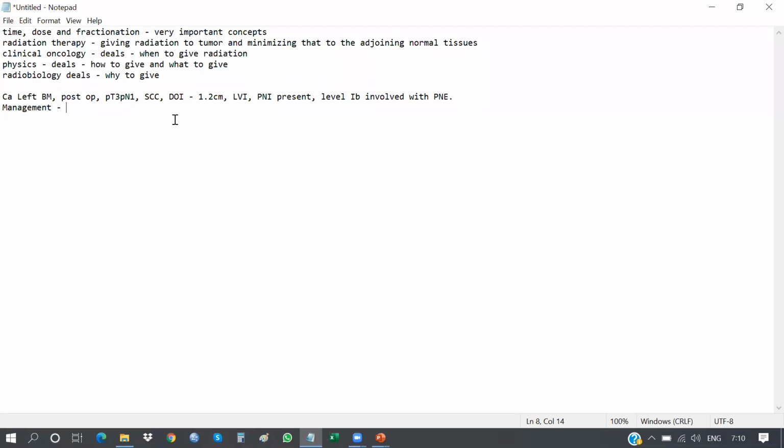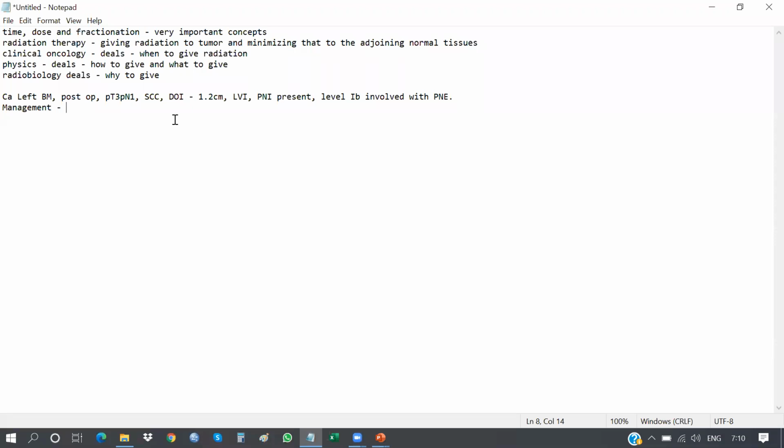Radiation will be given in T3 and above, then DOI, grade, DOI, and adverse features, node positive. So these are indications for radiation. Indications for chemo are margin positive and ENE. Now I would be going into the discussion of evidence.